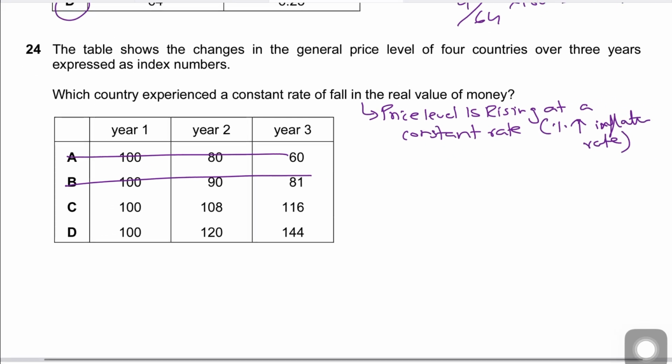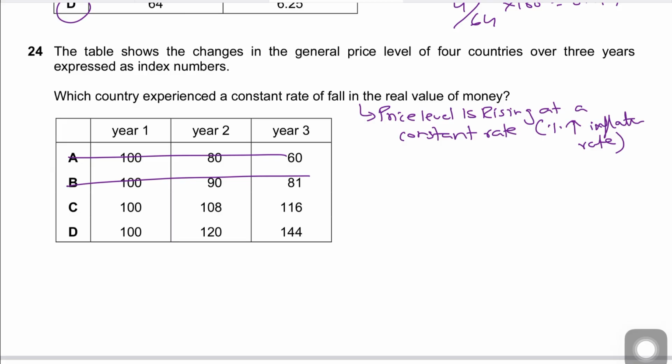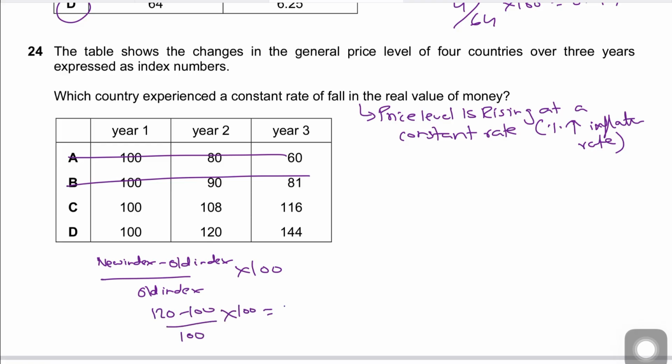Now if you look at option D, from year 1 to year 2, how do you calculate the inflation rate? Inflation rate is calculated by this formula: new index minus old index, divided by old index, times 100. This is how you calculate the percentage change. Times 100 means here you're converting it into a percentage. So new index is 120 minus 100 upon old index 100 times 100. So that is a 20% inflation rate from year 1 to year 2.